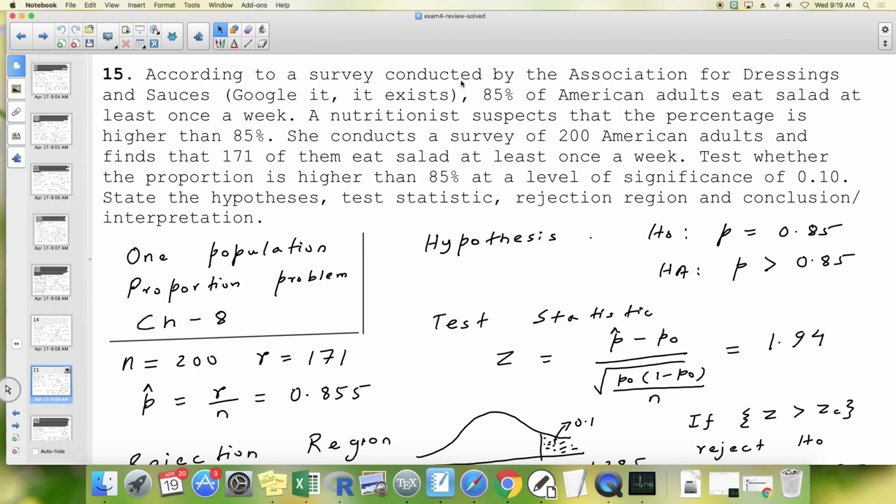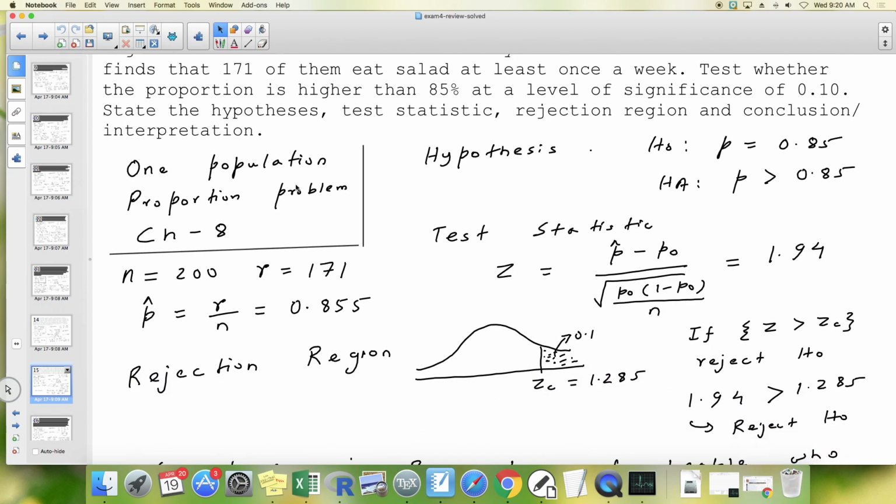According to a survey conducted by the Association for Dressings and Sauces, okay, I didn't know that there was such a thing, 80% of American adults eat salad at least once a week. A nutritionist suspects that the percentage is higher than 85%. She conducts a survey of 200 American adults and finds that 171 of them eat salad at least once a week. Test whether the proportion is higher than 85% at a level of significance 0.10.